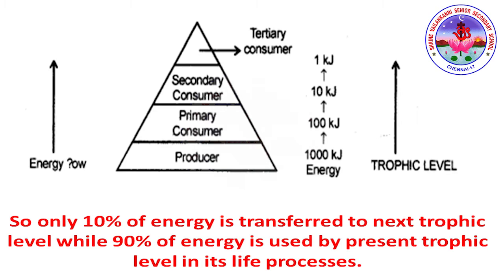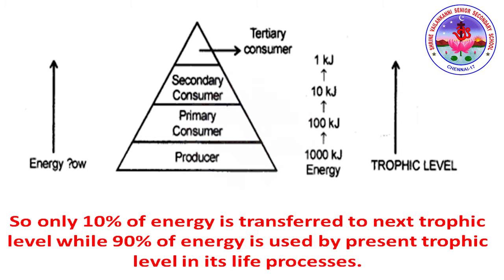Here you can study the trophic levels. There are various steps involved. It starts from the producer, primary consumer, secondary consumer and tertiary consumer, followed by the first step, second step, third step and fourth step, where the energy gets transferred, like from 1000 kilojoule, to 100 kilojoule, 10 kilojoule and 1 kilojoule. These are called trophic levels.